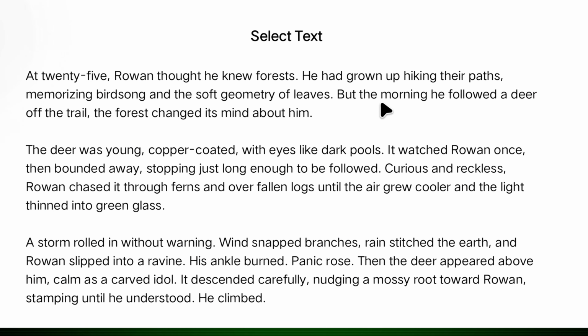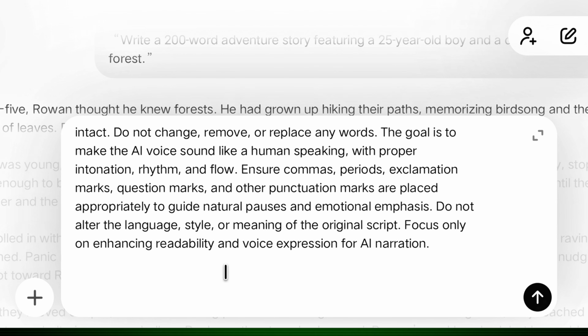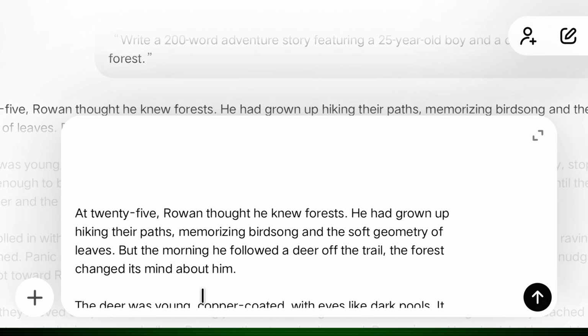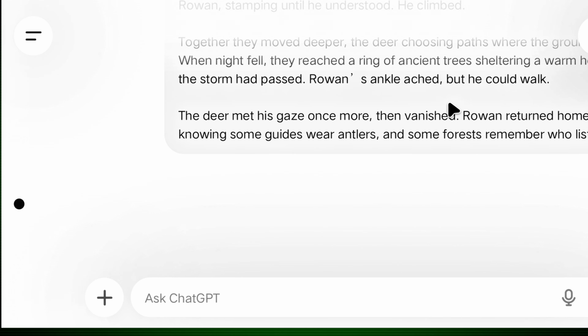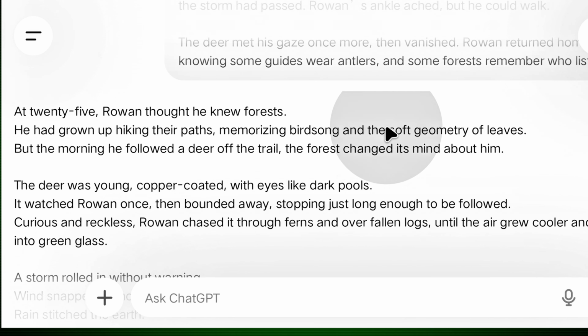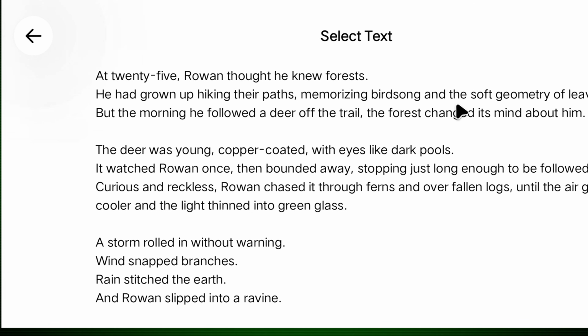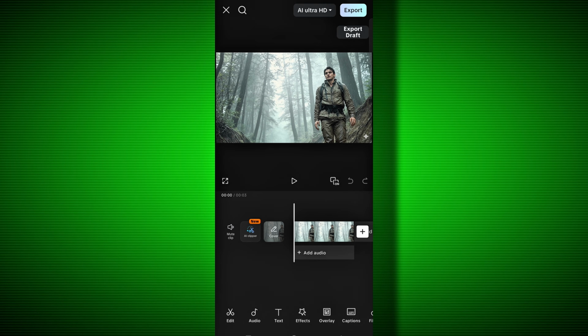And if you want to add a narrator voice that plays in the background, then you can also do that very easily. For that, first we will copy our story, and then give this prompt to ChatGPT, and then paste our story. So ChatGPT will add punctuation to our story so that the AI speaks it like a human. Now we will copy this story and create a new project in CapCut with any image.